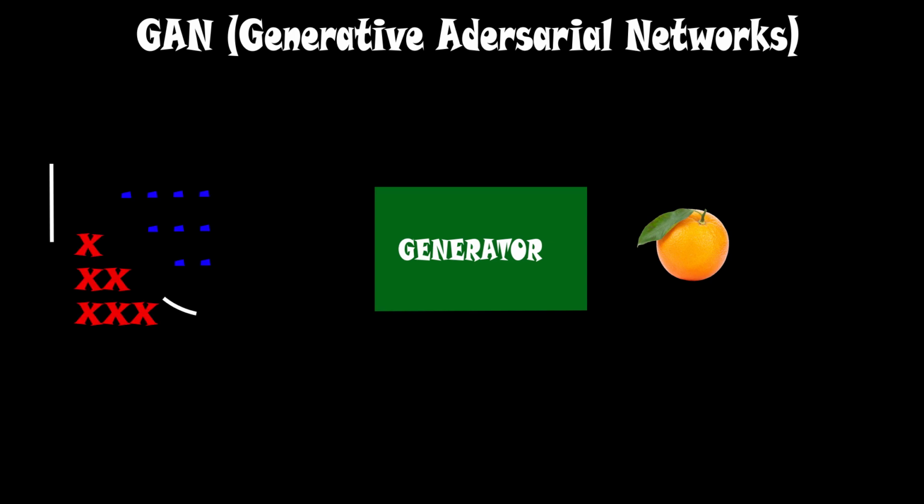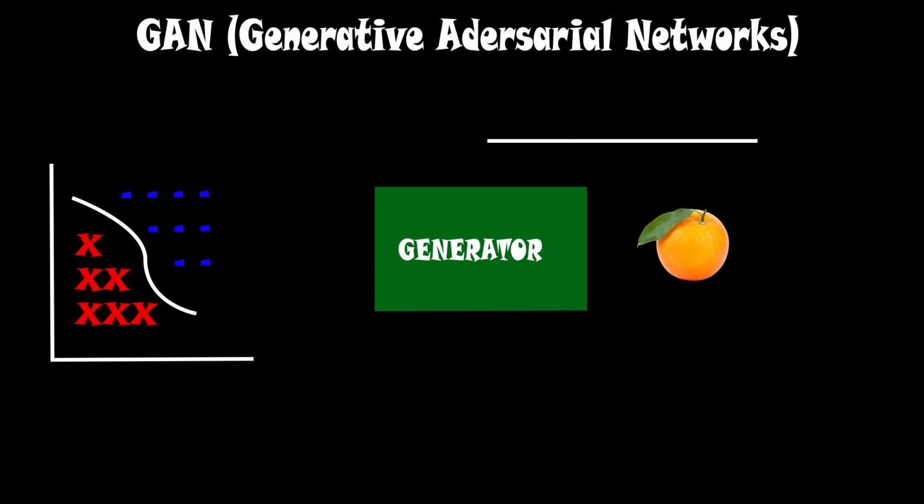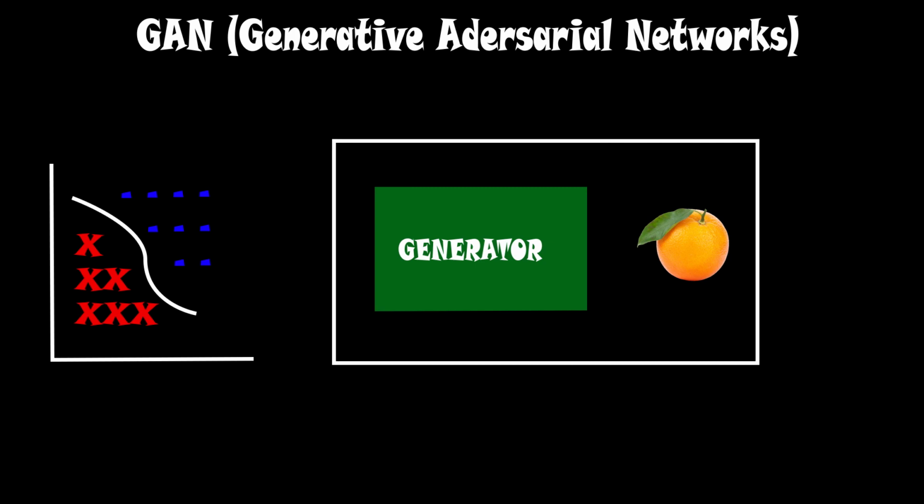The goal of a discriminative model is to learn the decision boundary to correctly classify the class of input, whereas a generative model is used to learn to generate data from a given label. Or mathematically, we can say a discriminative model learns the conditional probability distribution, where you have to find the probability of y given x, whereas a generative model learns the joint probability of x and y.